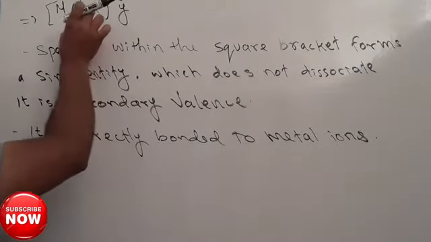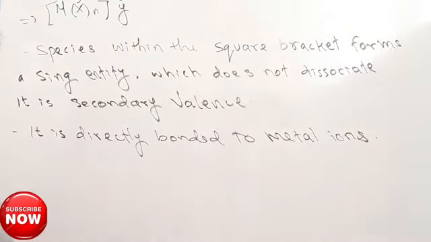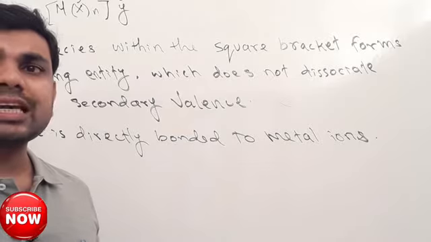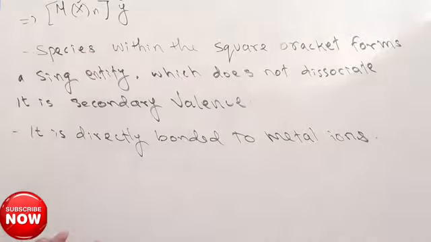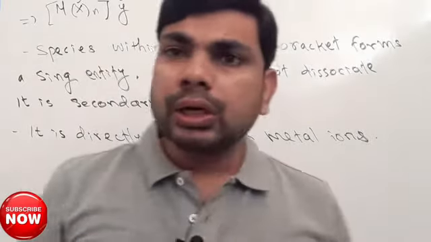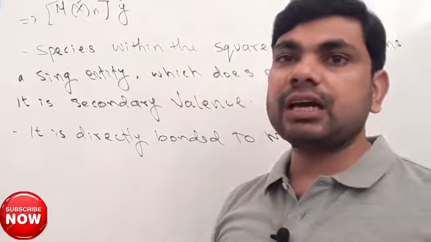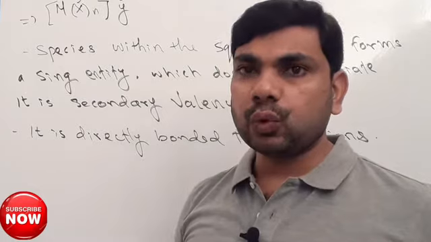Here the group inside the square bracket is directly bonded to the metal ion and it is called secondary valency. The number of ligands or number of ions which are bonded to the metal ion directly, that is secondary valency, and it does not ionize after dissolving in the water. Clear?